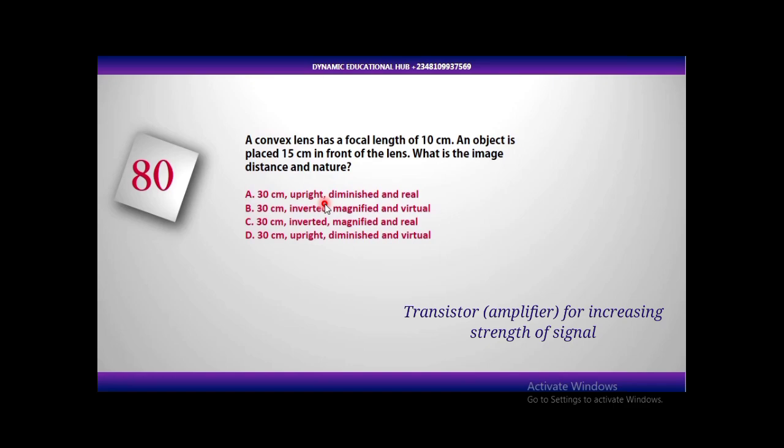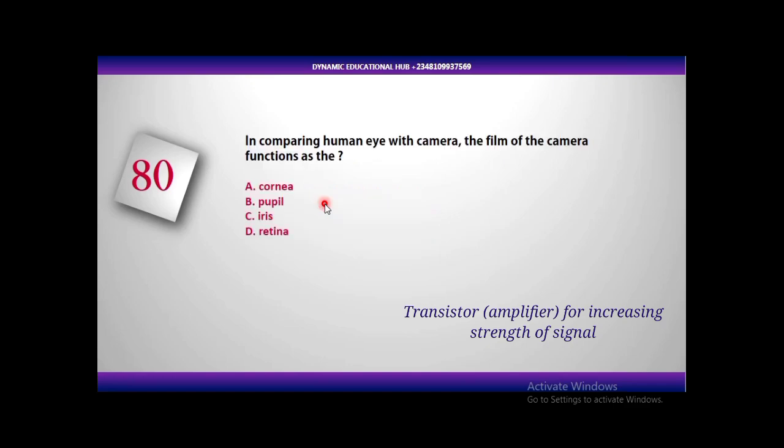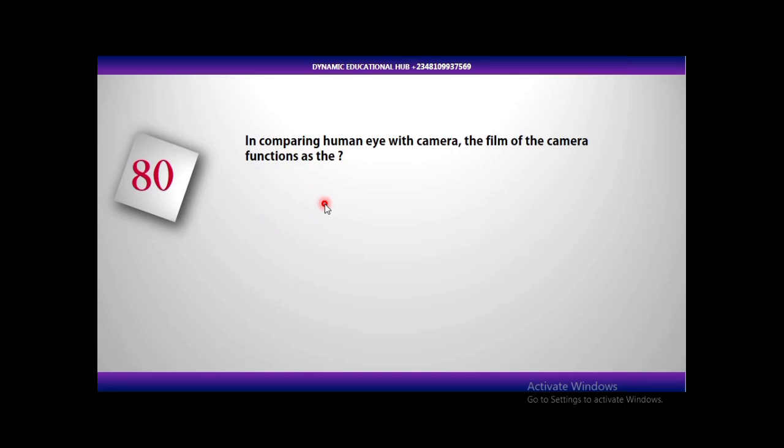Let's look at the next question. For 80, in comparing human eye with camera, the film of the camera functions as what? There is a comparison between camera and human eye. Camera has a lens, our eye also has lens. Camera has where the image is formed, it has a film, and our eyes also has a retina where the image is formed.